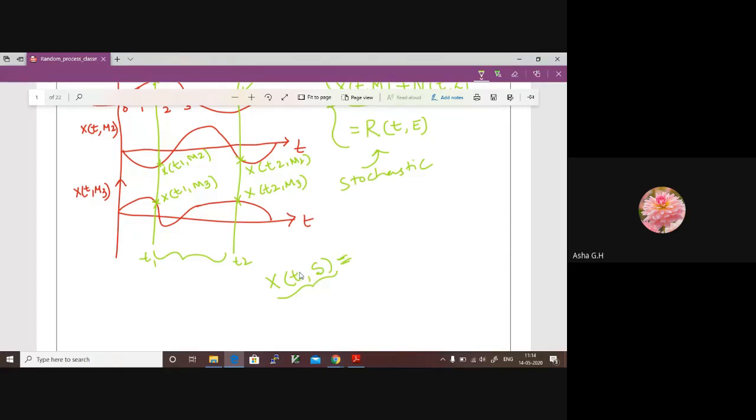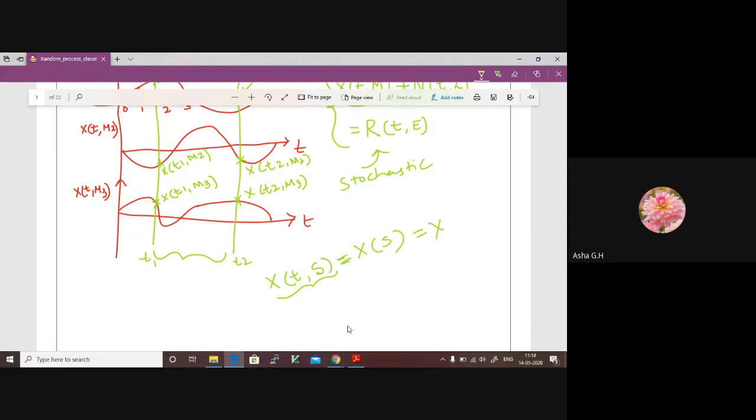Now we discussed random variable to random process by adding t. Now I want to remove t. What will it be? Given this is independent of time, it can be equated to just x of s, or it is just a random variable x.